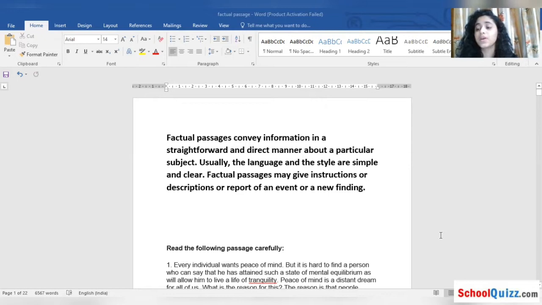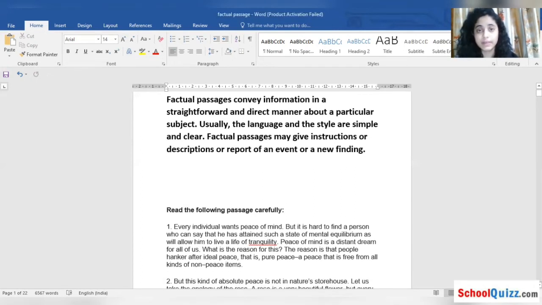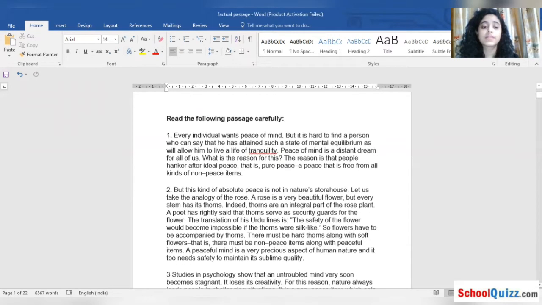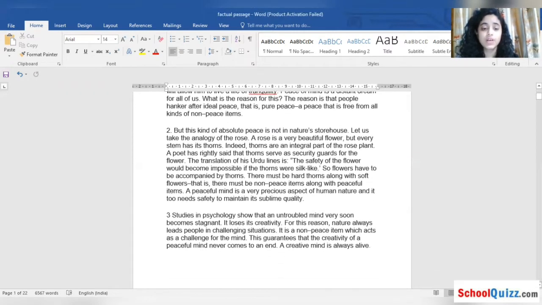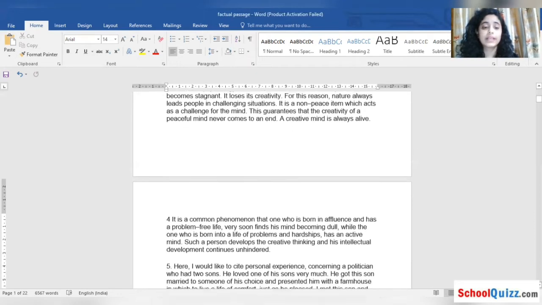Now let us study the examples. Let us study the passage so that you can be clear about what a factual passage is. As we have said that we are going to do the questions first, I'm just going towards the questions. We'll see the points later.